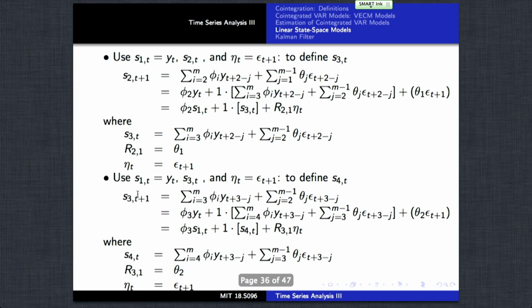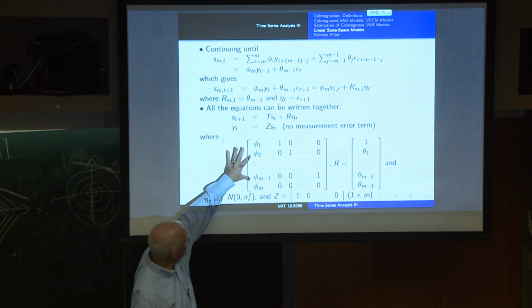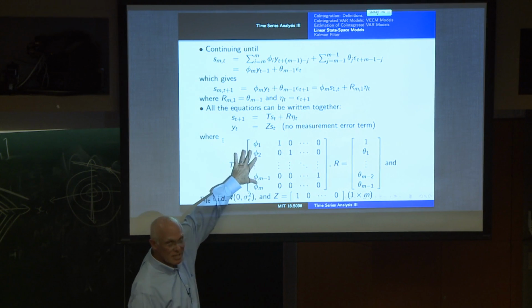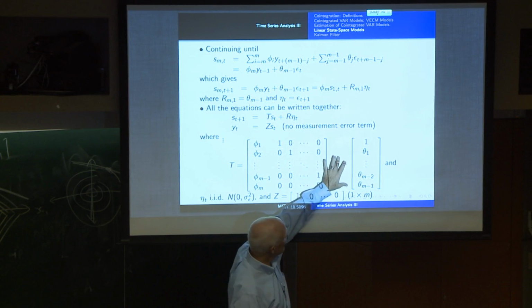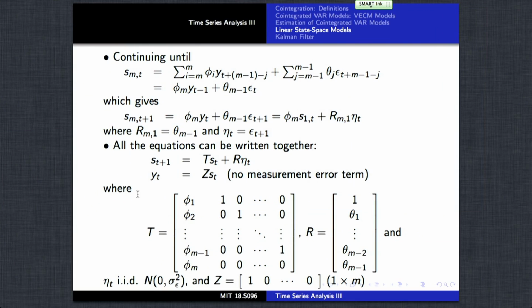So it's a very simple specification of the second state, just what is that second state element given this definition of the first one. And one can do this process iteratively, getting rid of the observations and replacing them by underlying states. And at the end of the day, you end up with this very simple form for the transition matrix T. Basically, the T has the autoregressive components as the first column of the T matrix, and this R matrix has this vector of the moving average components. So, it's a very nice way to represent the model. Coming up with it was something very clever that he did.